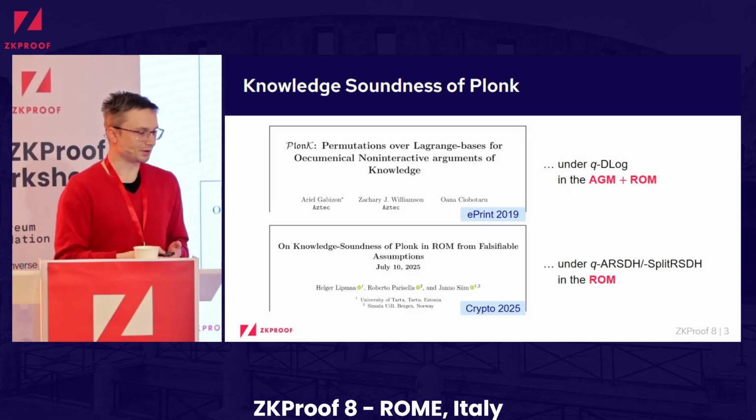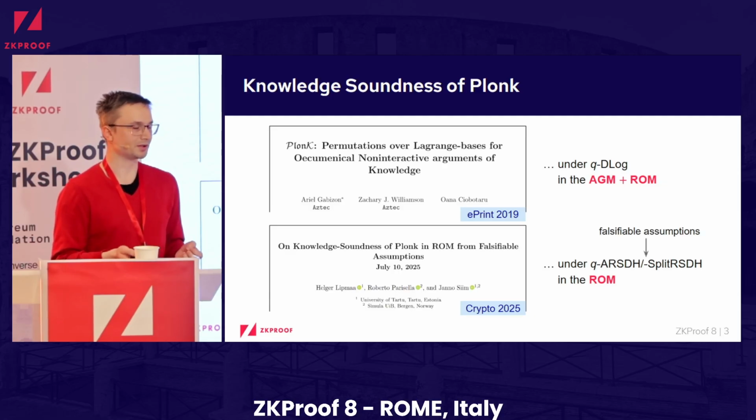Then this result by Lipmaa et al., which was a previous result also about knowledge soundness, they managed to get rid of the AGM, and now they need slightly stronger but still falsifiable assumptions. They are variants of the q-strong Diffie-Hellman assumption called the q-ARSDH and the q-split-RSDH assumption.